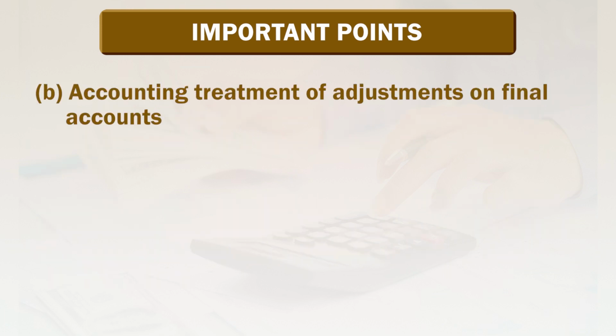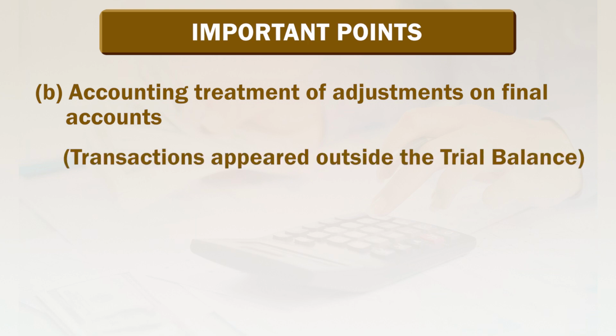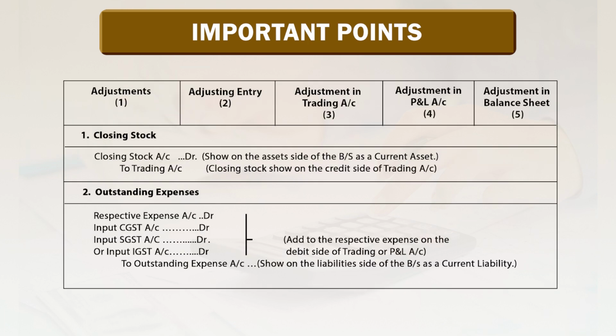B. Accounting treatment of adjustments on final accounts. Transactions appearing outside the trial balance are known as adjustments. Number 1, closing stock. Closing stock account debited, trading account credited. Closing stock shows on the asset side of the balance sheet as a current asset. In the trading account, closing stock shows on the credit side.